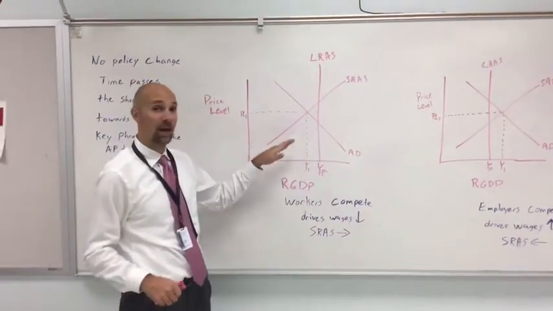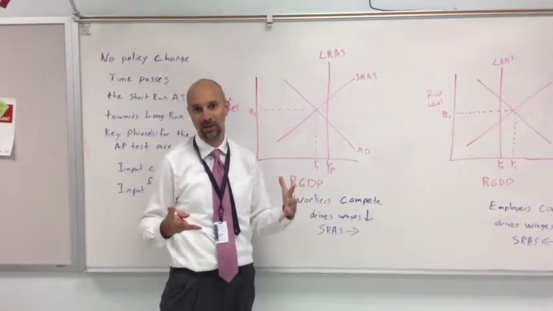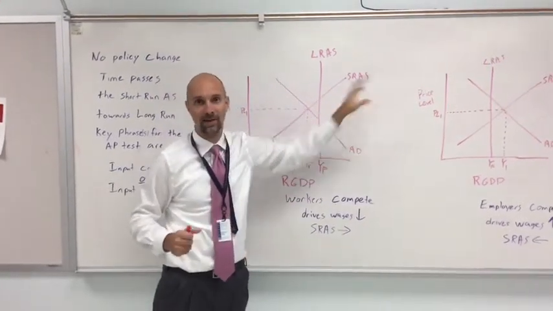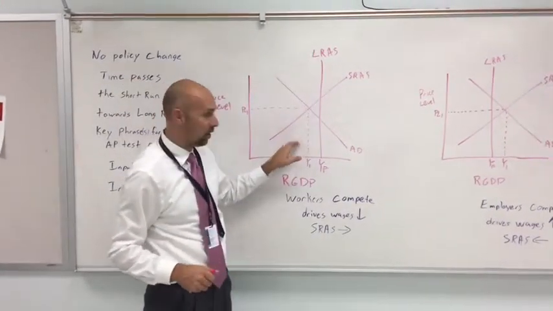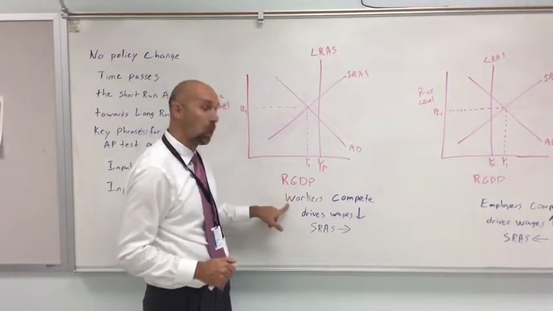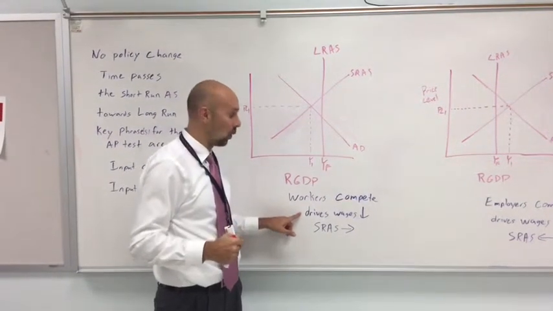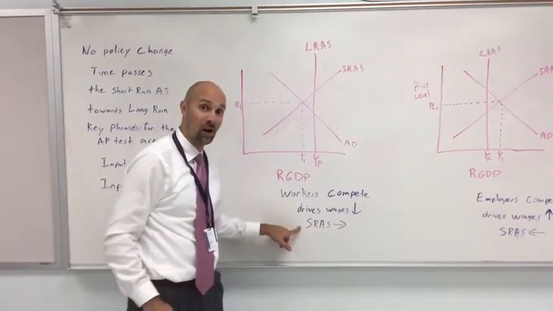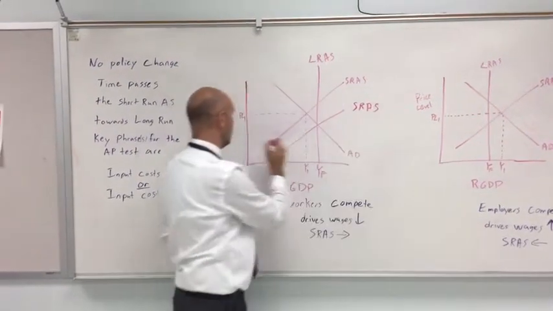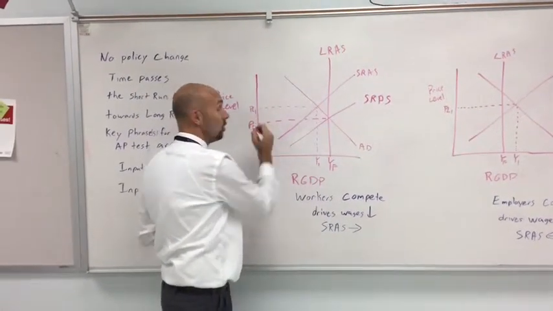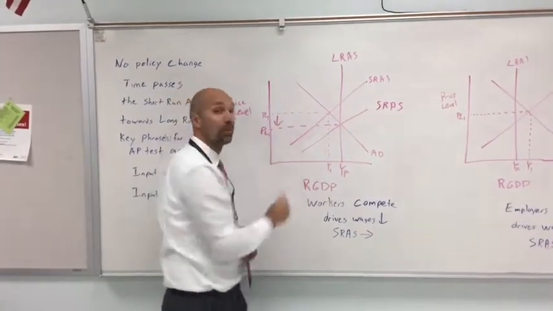On this graph, we see a recessionary gap, right? I always think about the input costs in terms of wages because it's really the biggest part of our SRAS. Now you're going to word it as input costs fall or input costs rise, but think about it from here. Unemployment is high. As a result, workers are competing. When workers compete against each other for those jobs, it's going to drive wages down. Wages going down means input costs are falling and SRAS shifts to the right. And we can get to our long run equilibrium, right, at a new lower price level.